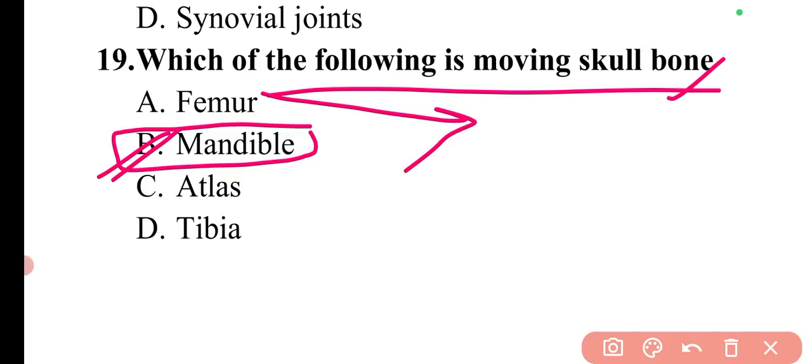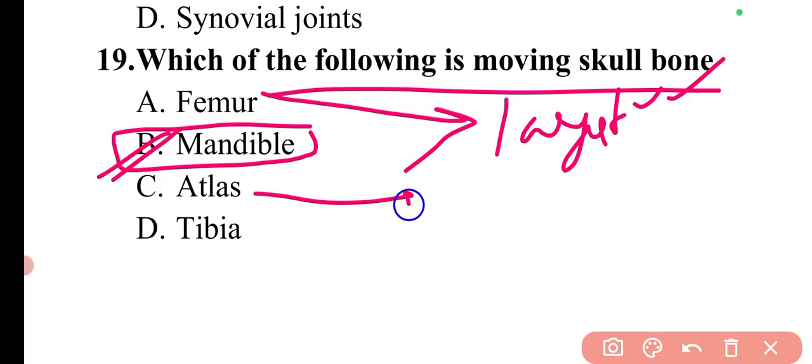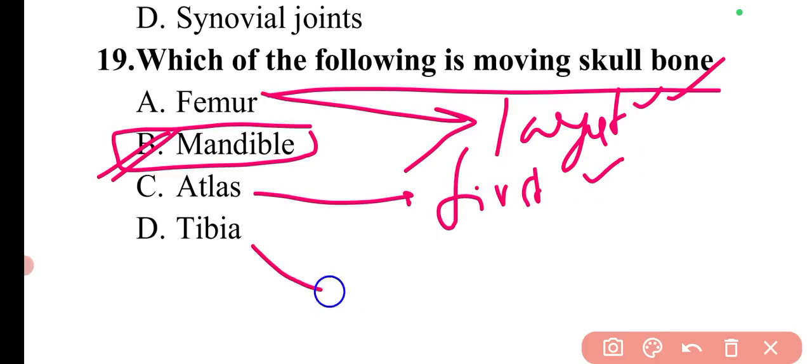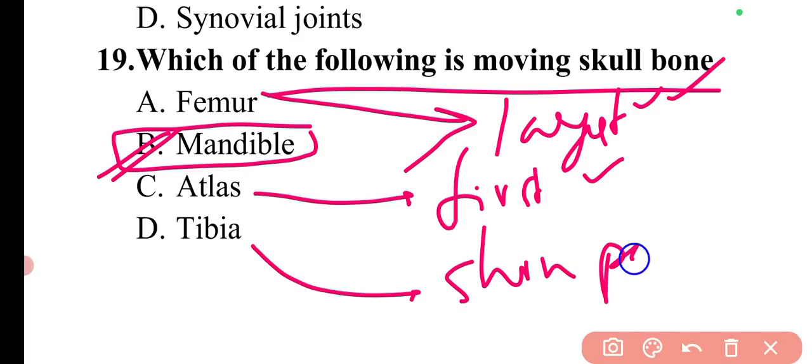For the femur, we have already discussed it multiple times. It is the largest and strongest bone in the body, present in the thigh. Atlas is the first cervical vertebra. Tibia is the bone that forms the shin part of the leg, that is, the lower part of the leg. Then moving to the next question.